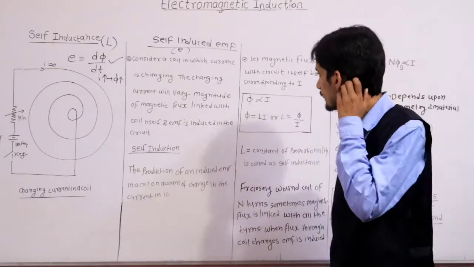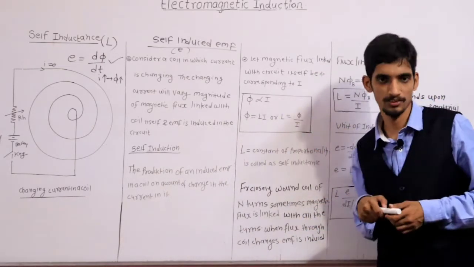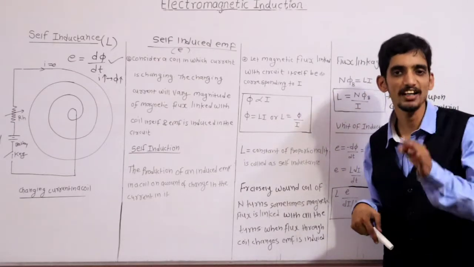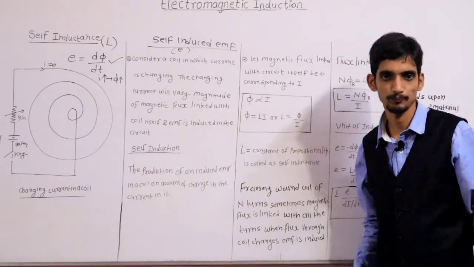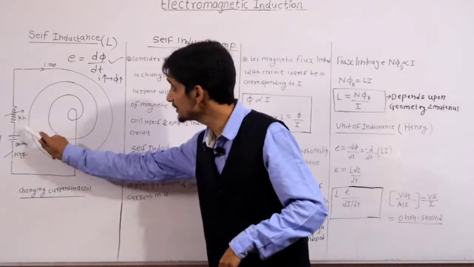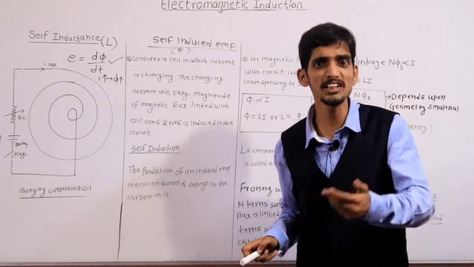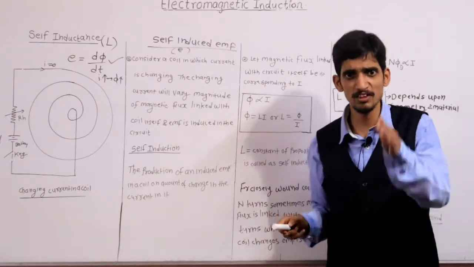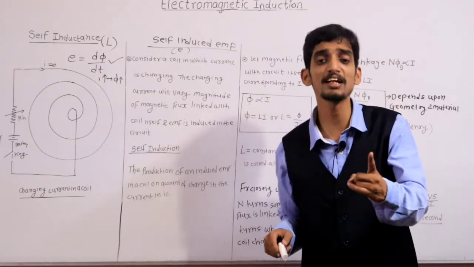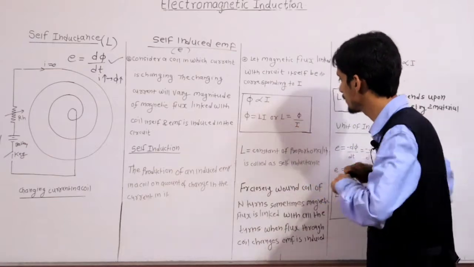Clear? Now listen. Let the magnetic flux linked with the circuit be phi, corresponding to current I. This is an important point. Since current is changing, flux is changing. So if current increases, flux also increases. If current decreases, flux also decreases in this coil. It means flux is directly proportional to current flowing through that coil. It means phi is proportional to I.